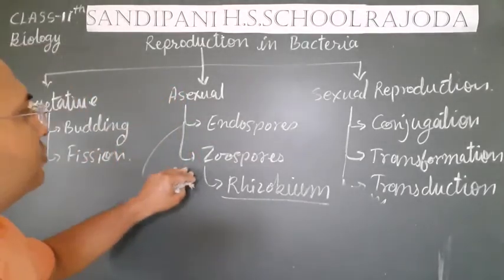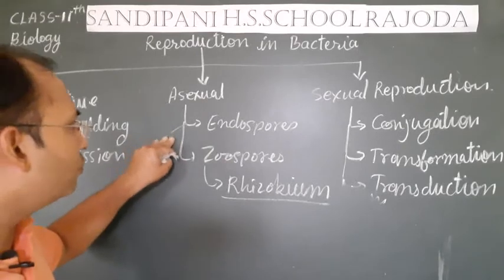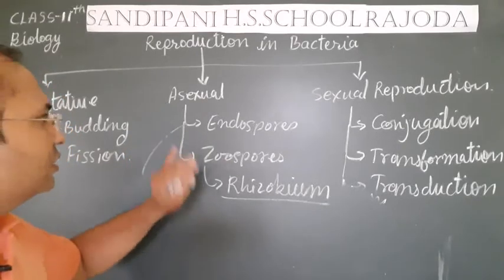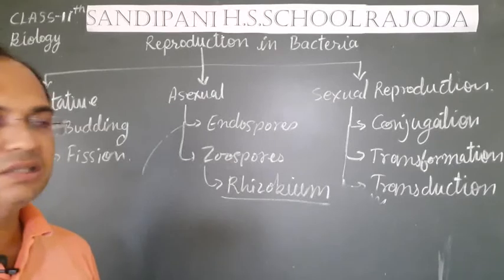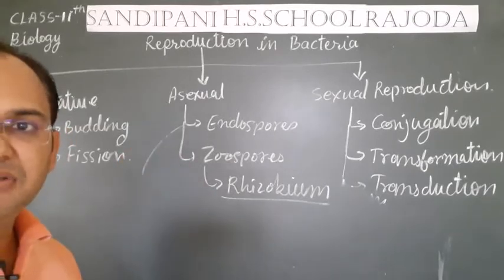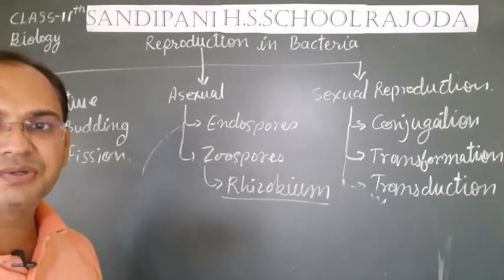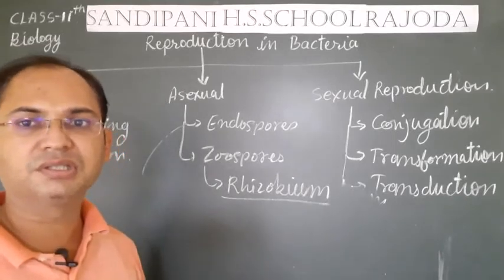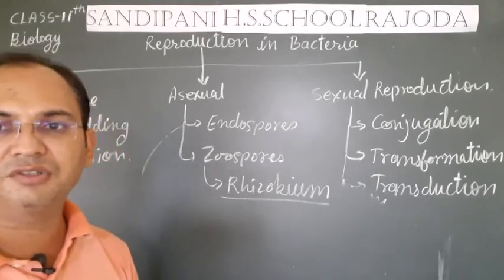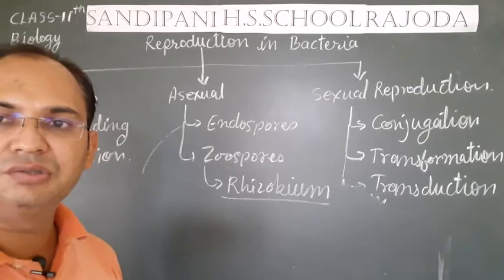In this method also, no formation of the gametes takes place. That is why this process is also called asexual reproduction, and asexual reproduction occurs mainly by these two processes, that is by formation of the endospore and formation of the zoospores.